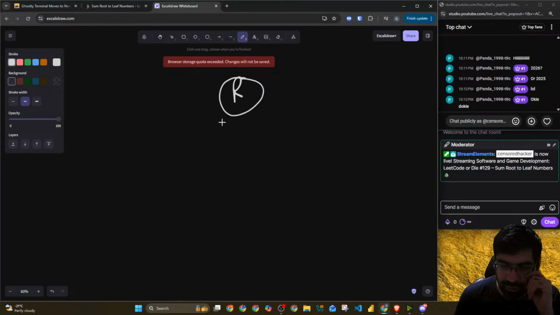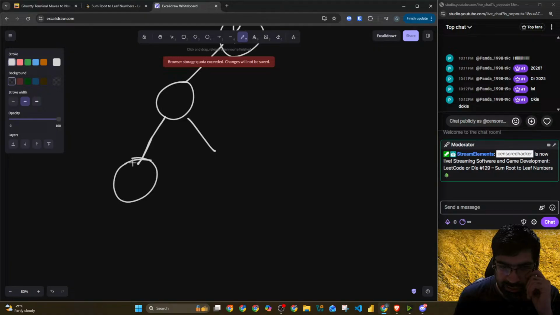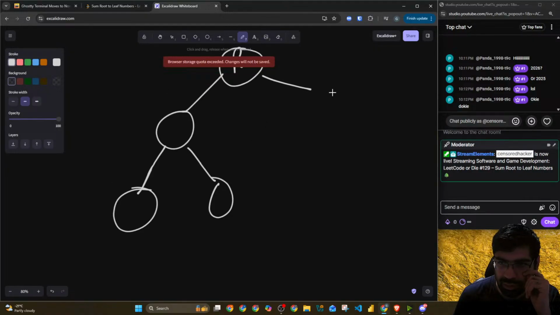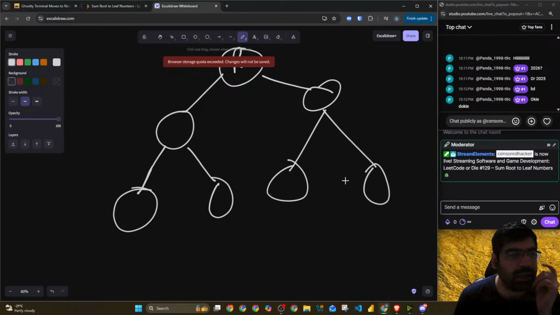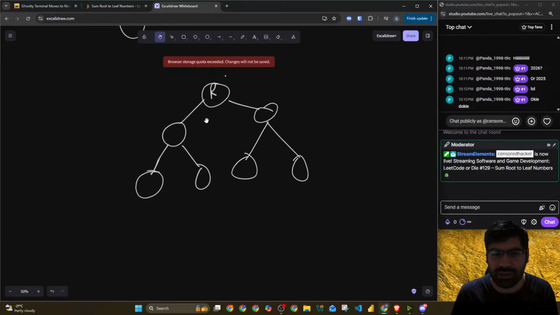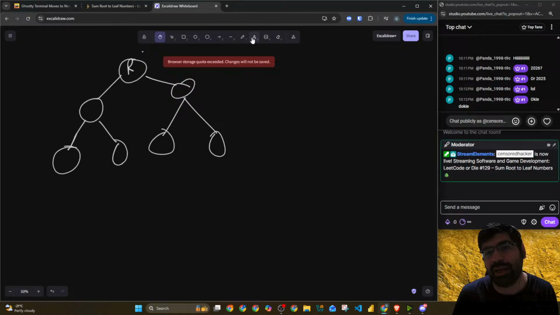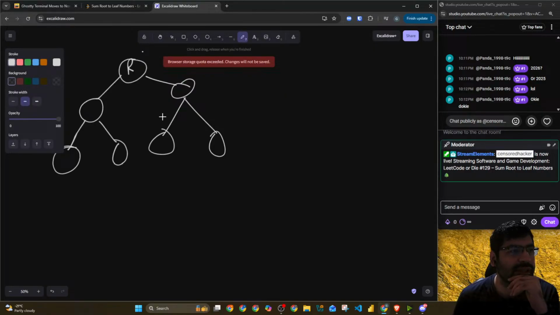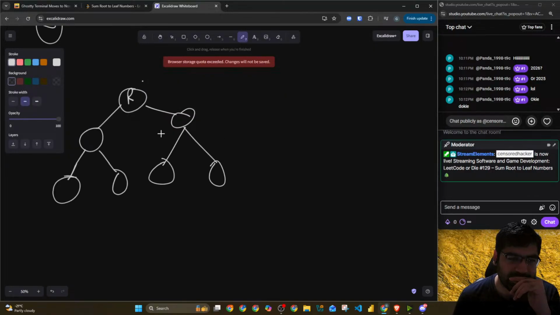So we have root, right? One node, second node, third node. If the case is like this, I think recursion is a beautiful way to get this one out. Now I'll explain how I do recursion, because I was taught by my computer science teacher in school, and it has worked very well for me since then.